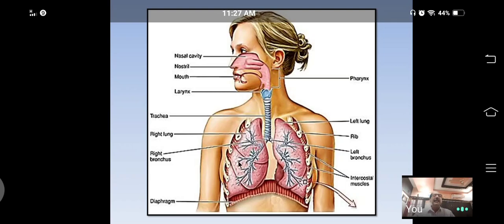Around the lungs, there is a rib cage. This rib cage also gives protection to the lungs. From the ventral side, there is a flat single bone called the sternum. From the lateral sides there are 12 pairs of ribs. They give protection. Even from the dorsal side there is a vertebral column that also gives protection to the lungs.